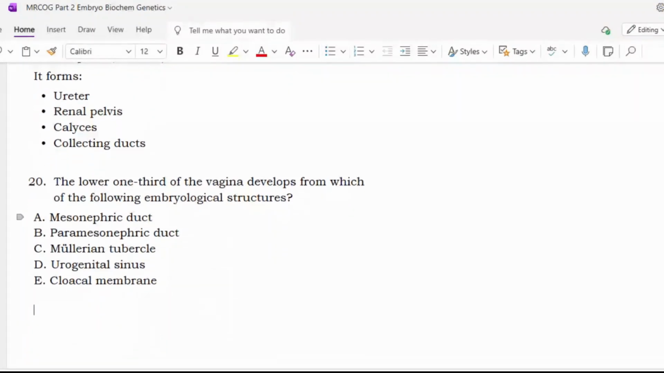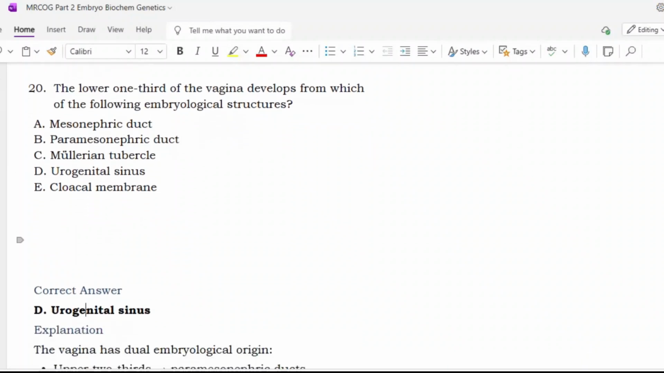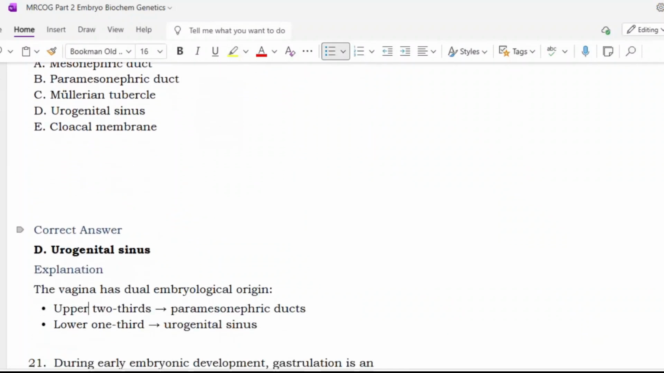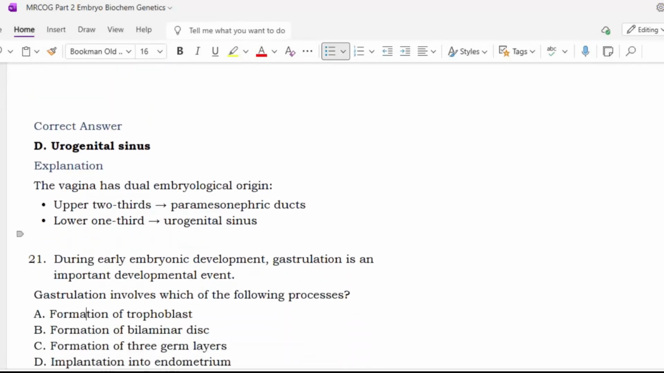Next. The lower one-third of the vagina develops from which of the following embryological structures? Mesonephric duct, paramesonephric duct, Müllerian tubercle, urogenital sinus, or the cloacal membrane. Sir, option D, urogenital sinus. So the vagina has a dual embryological origin. The upper two-thirds is from the paramesonephric ducts and the lower one-third is from the urogenital sinus.